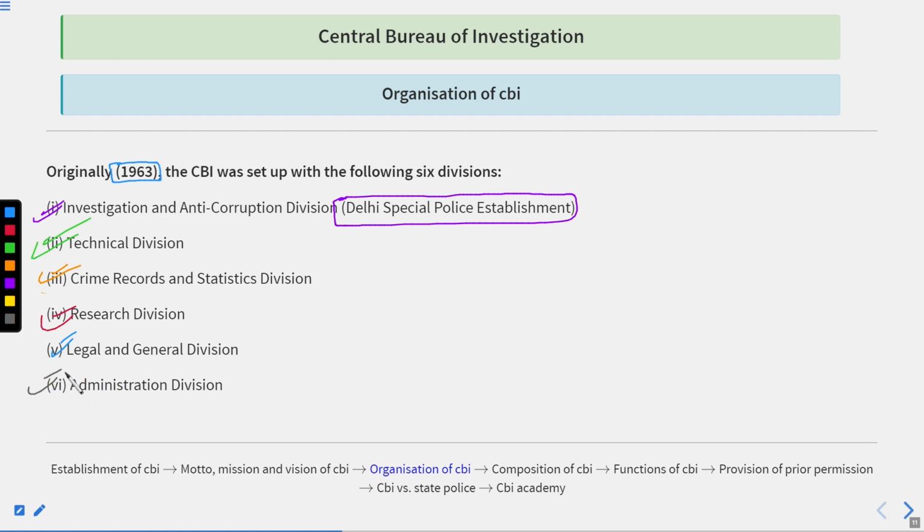So these were the 6 divisions which were provided to the CBI originally in 1963. Okay, so that's the thing.